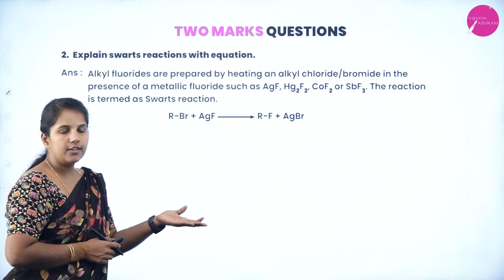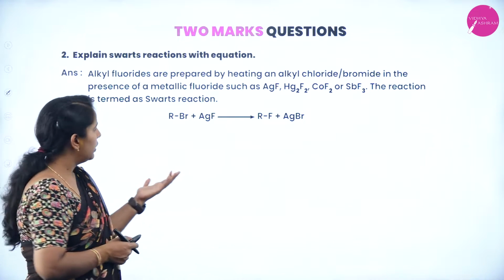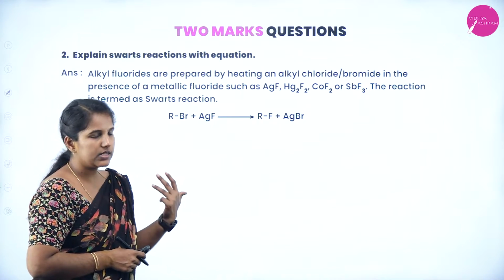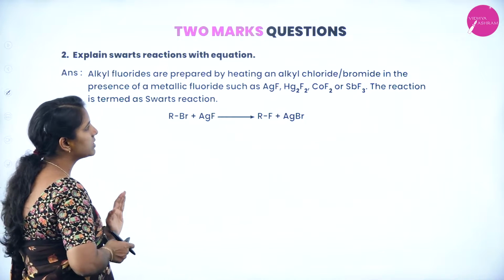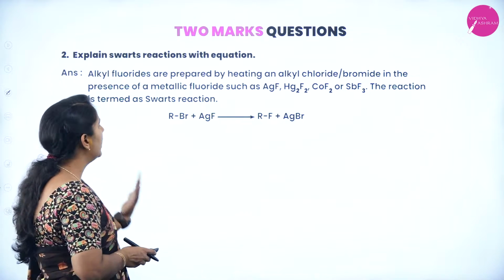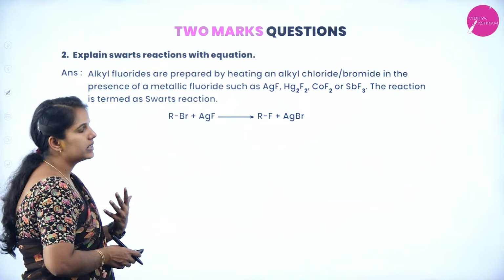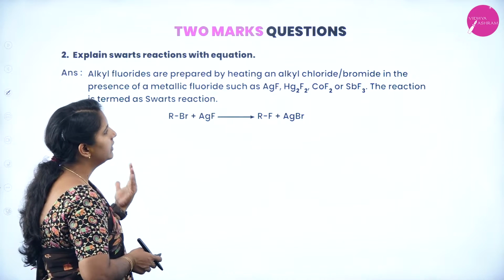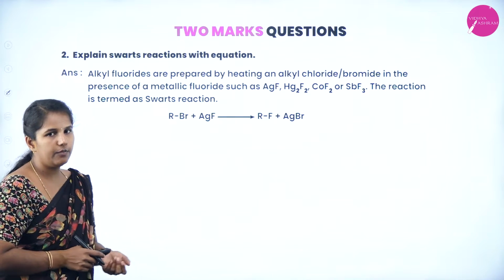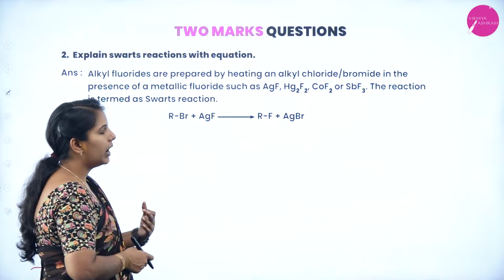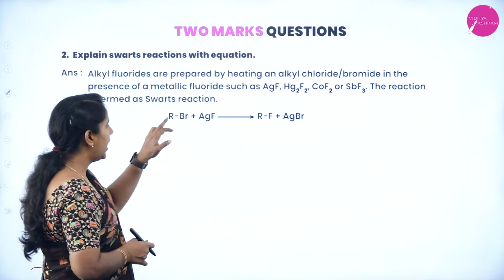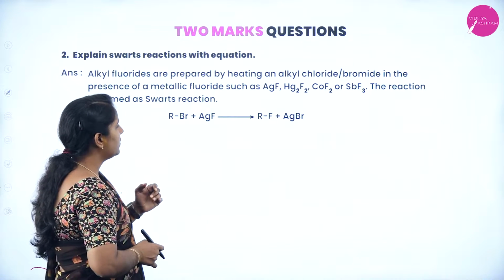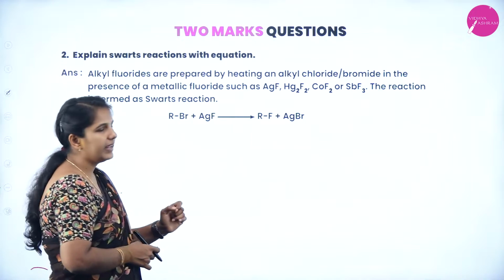Here, alkyl fluorides are prepared by this method. Hence, it is known as what? Swarts reaction, by using alkyl chloride or alkyl bromide in presence of metallic fluorides such as silver fluoride, mercury fluoride, cobalt fluoride and SbF3, and the reaction is said to be the Swarts reaction. You can see how I have written the general equation. R stands for the alkyl group and Br stands for the halogen. RBr reacts with AgF to give RF and AgBr.